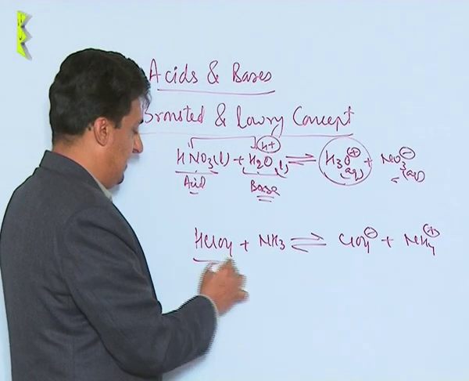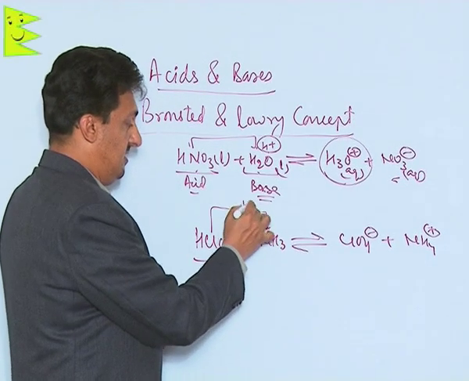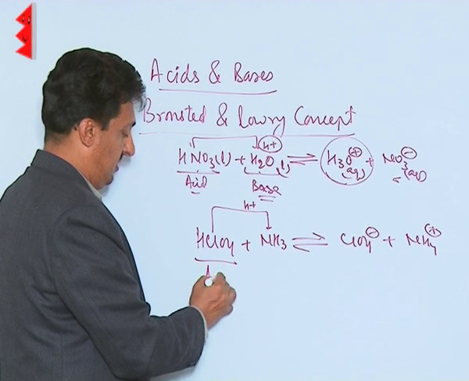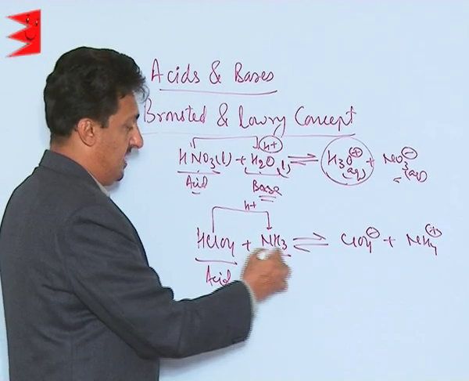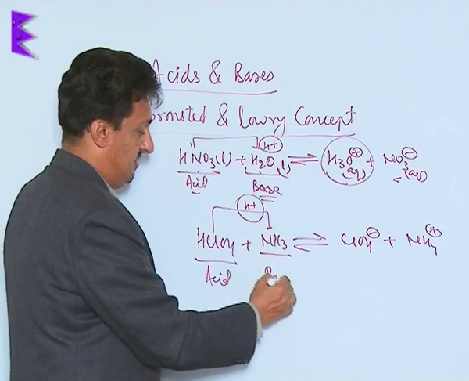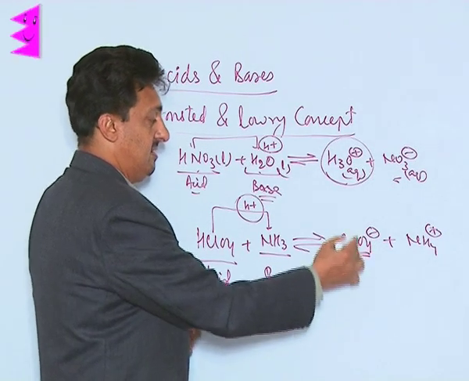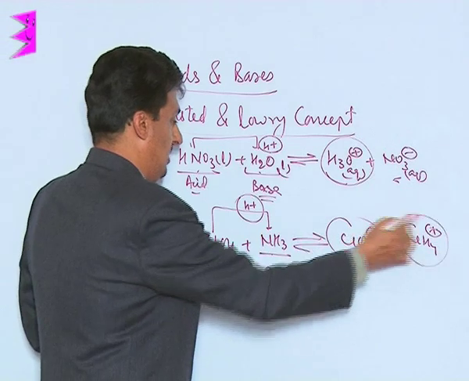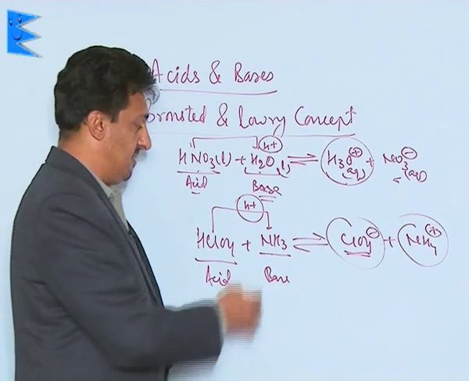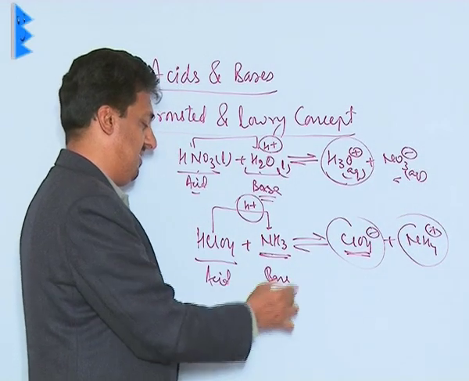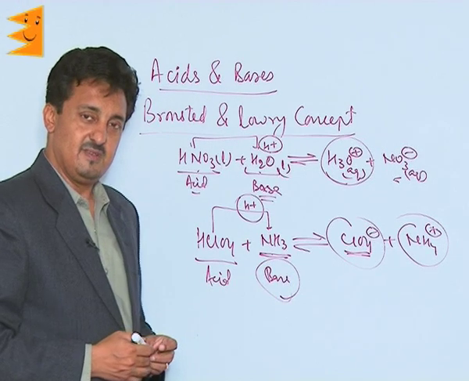Now in this you can see HClO4 is giving H plus to this ammonia, so it will be your acid. Ammonia is accepting the H plus ion, so it's a base. It gets converted to perchlorate ion, and ammonia gets converted to ammonium ion. So this ammonia, since it is accepting H plus ion, is called a Bronsted base.